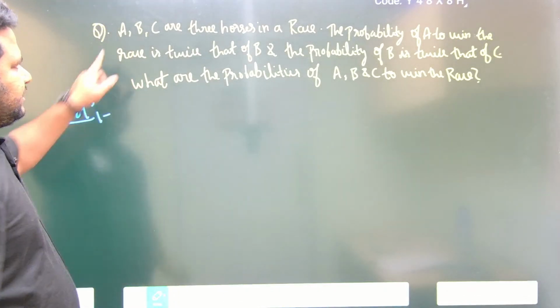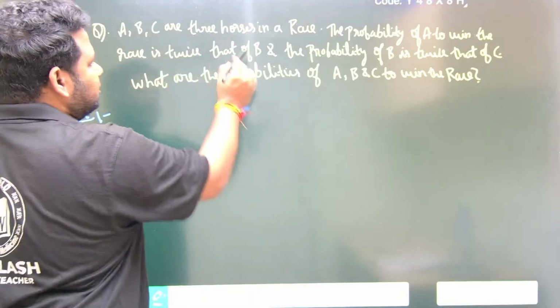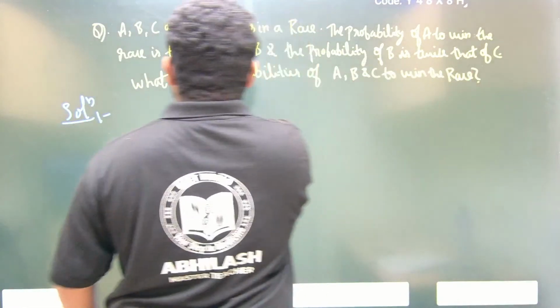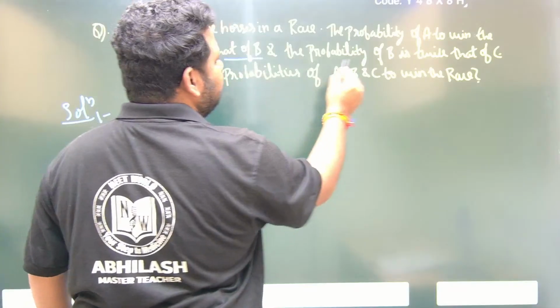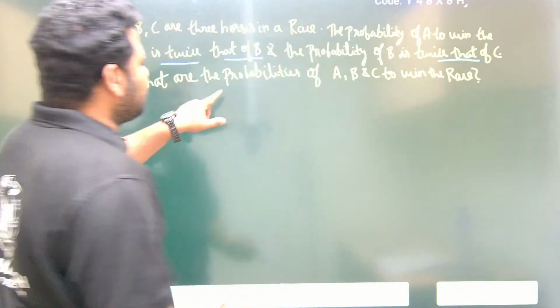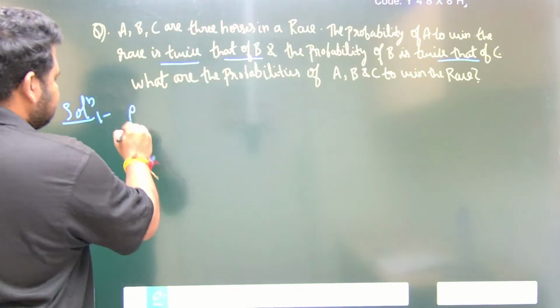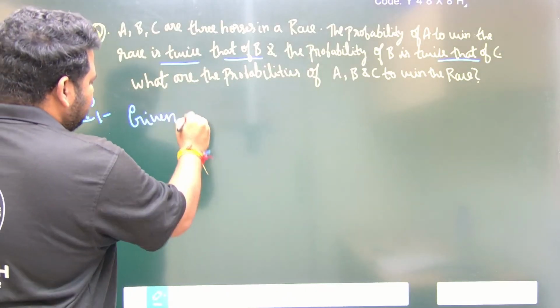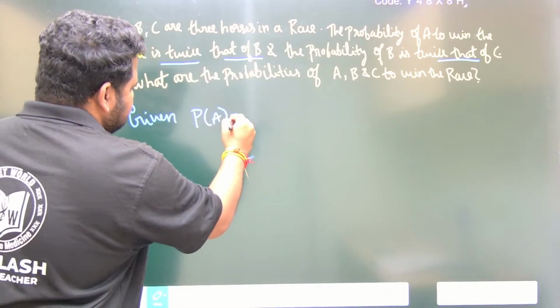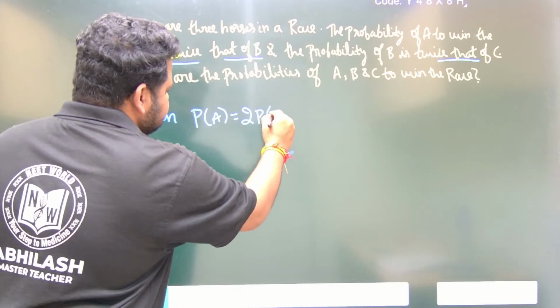So see here, A, B, C are 3 horses in a race. The probability of A to win the race is twice that of B, and the probability of B is twice that of C. What are the probabilities of A, B, and C to win the race? So let us write down what is given. Given is that probability of A is twice that of probability of B.